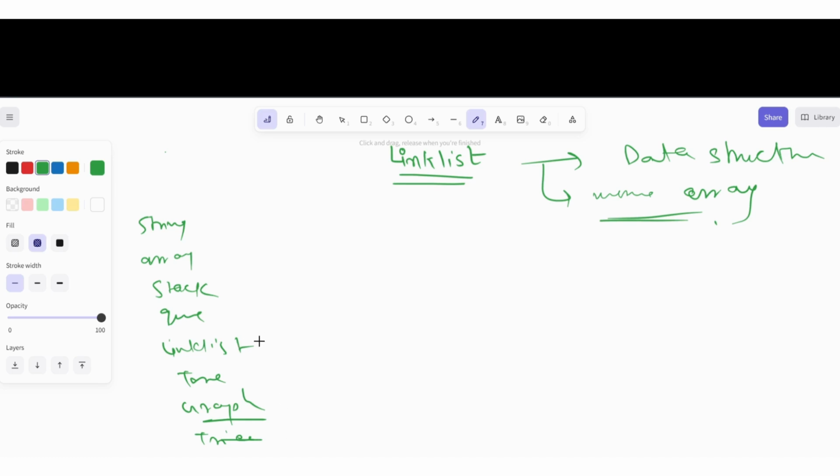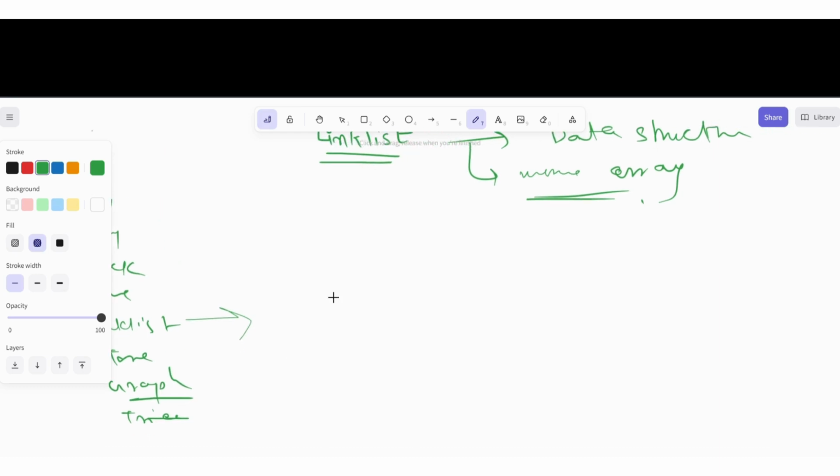We are just going to start the linked list here, and before that, let me tell you what the different types of linked list present are. So a linked list can be a singly linked list, it can be a doubly linked list, and it can be circular.